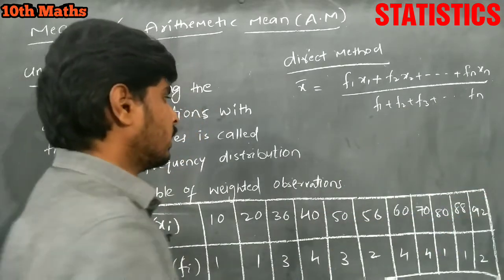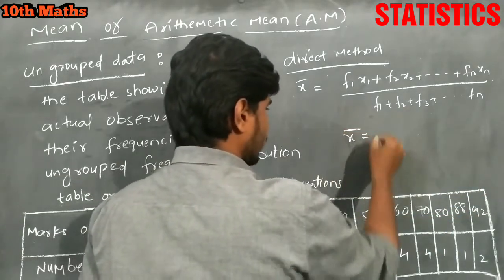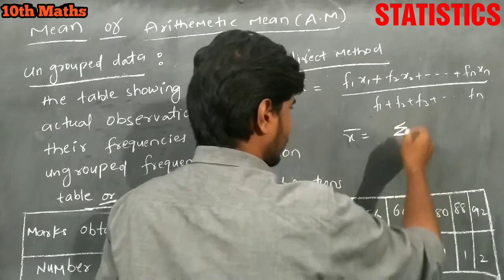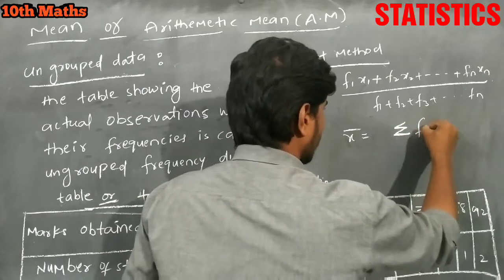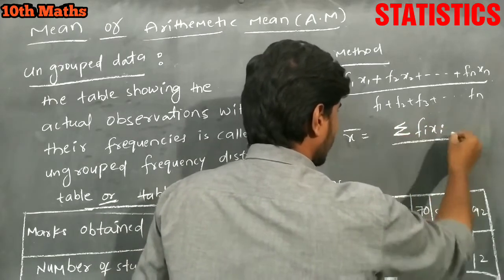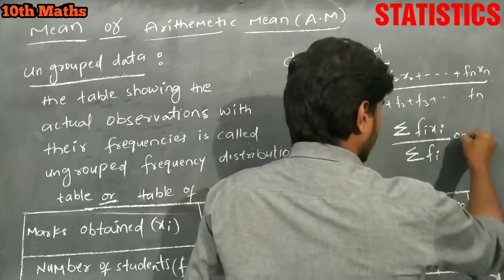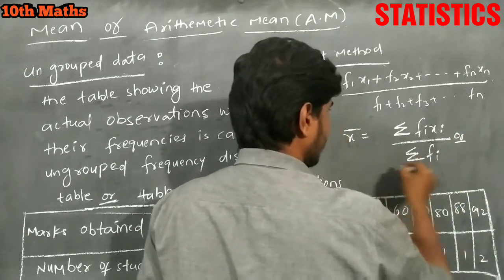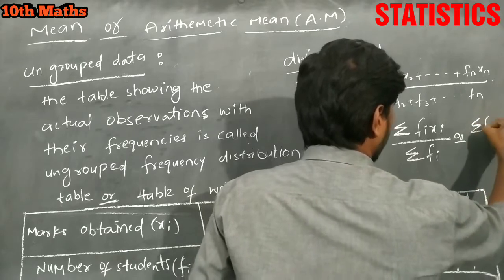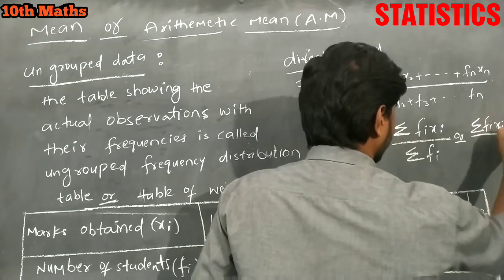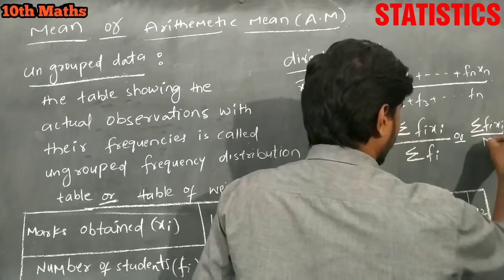So we can simplify this. X bar is equal to sigma Fi xi by sigma Fi, or we can write sigma fi xi by capital N, or we can use small n also.